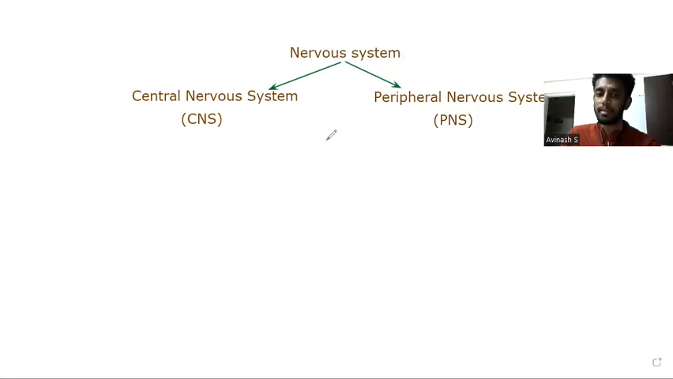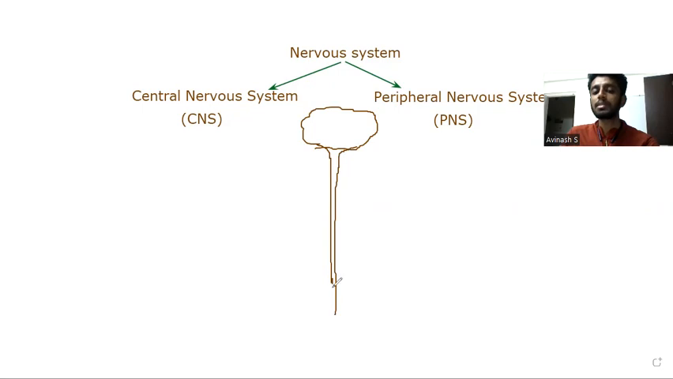What do I mean by this? If I imagine this to be the brain, you know very well that there is a long stem coming like a tail from the brain. This stem is called the spinal cord. So this is the brain, and the long stem-like structure that drops down from the brain is called the spinal cord.